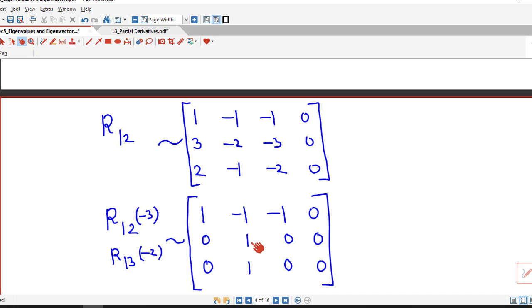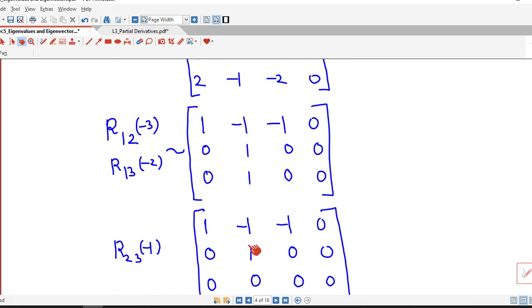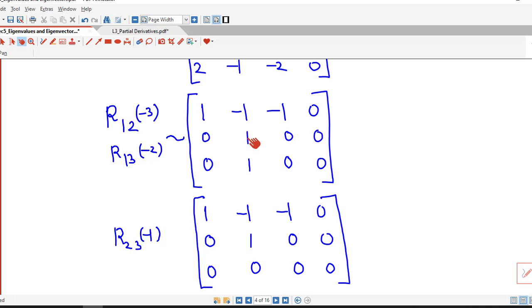Now we concentrate on the first non-zero entry of the second row, which is 1 here. We require this entry to be 0. For that, we multiply the second row by minus 1 and add to the third row. There is only one non-zero entry in both the rows, so if we multiply this by minus 1 and add here, we obtain a 0 row. So this matrix is in row echelon form.